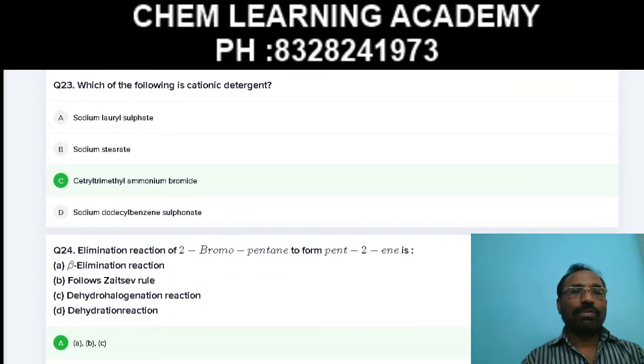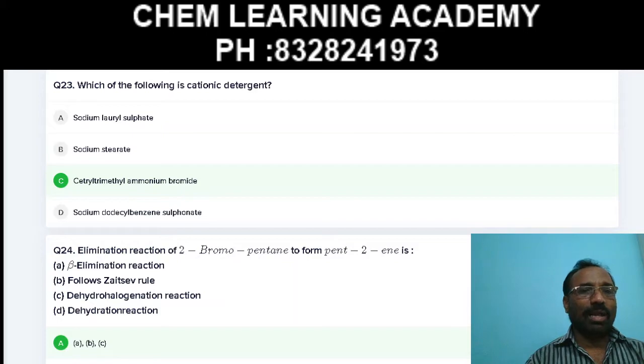Next, which of the following is cationic detergent? Here, detergents are three types: cationic, anionic, and non-ionic. In case of cationic detergents, the long carbon chain of acetate or chlorides and bromides and ammonium salts form cationic detergents. And in case of anionic detergents, sodium alkyl sulfate, sodium alkyl benzene sulfate. So these are the anionic detergents.